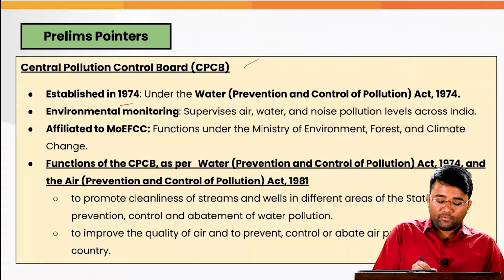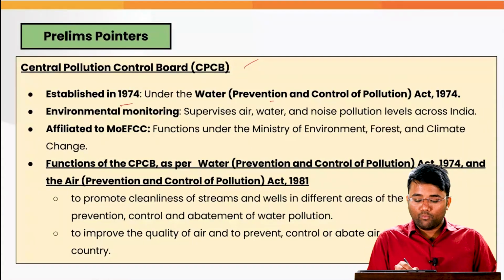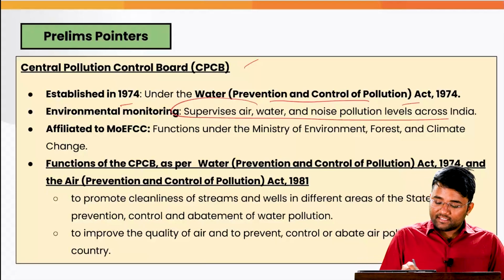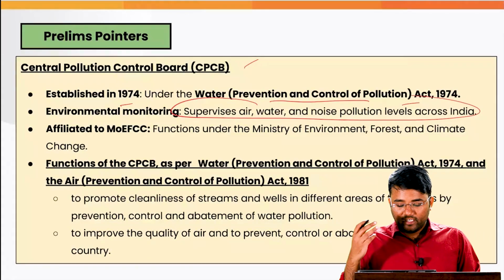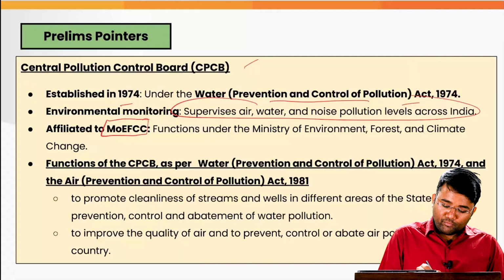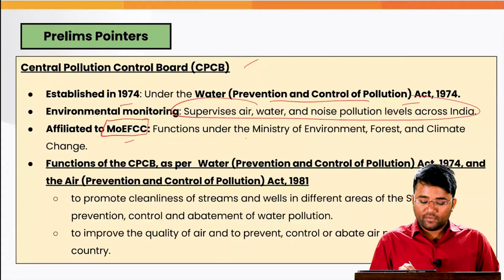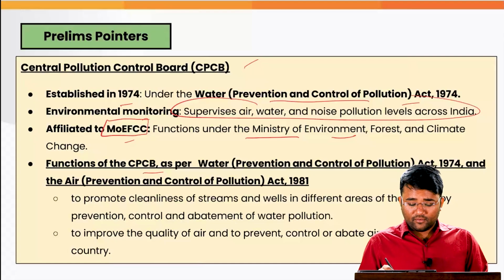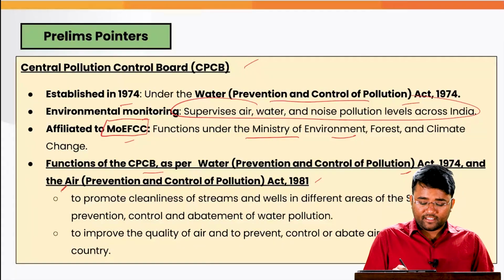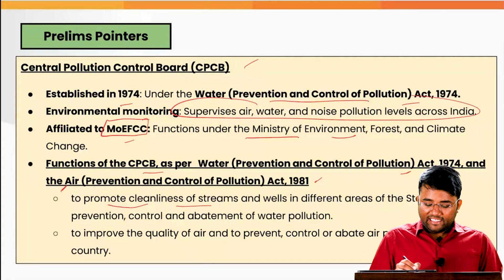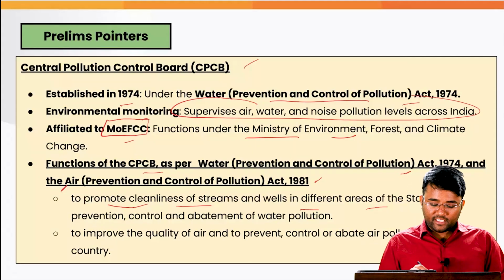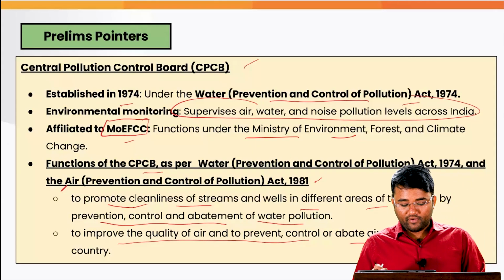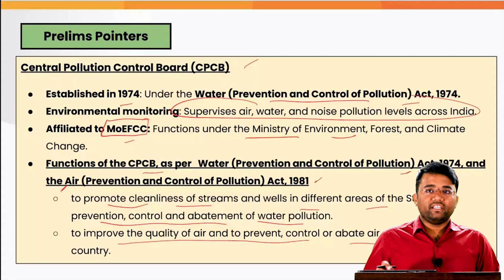Then we have the CPCB, which was established in 1974 under the Water Prevention and Control of Pollution Act 1974. It supervises air, water and noise pollution across India, and it is affiliated to the Ministry of Environment, Forest and Climate Change. The functions of CPCB as per this Water Act and the Air Act 1981 are to promote the cleanliness of streams and wells in different areas of states by prevention, control and abatement of water pollution, to improve the quality of air and to prevent, control or abate air pollution in the country.